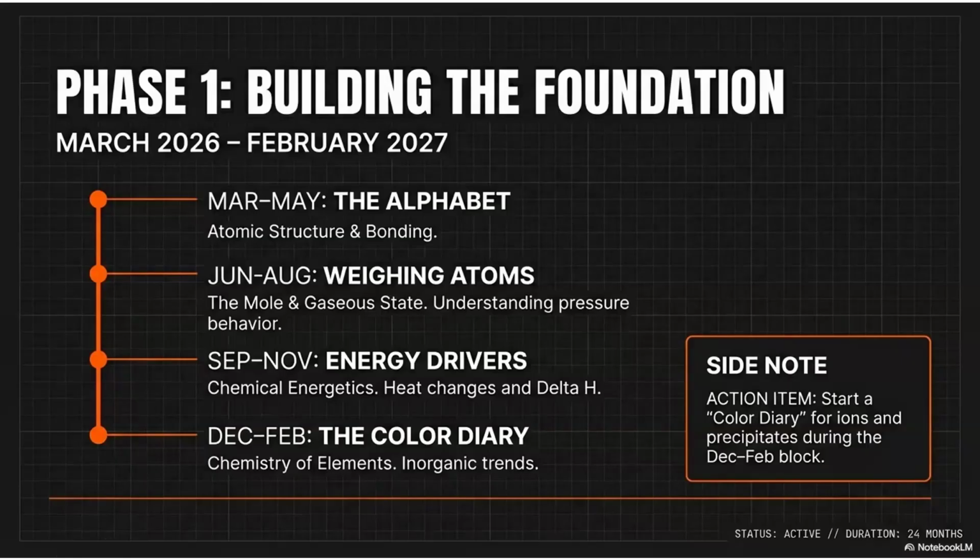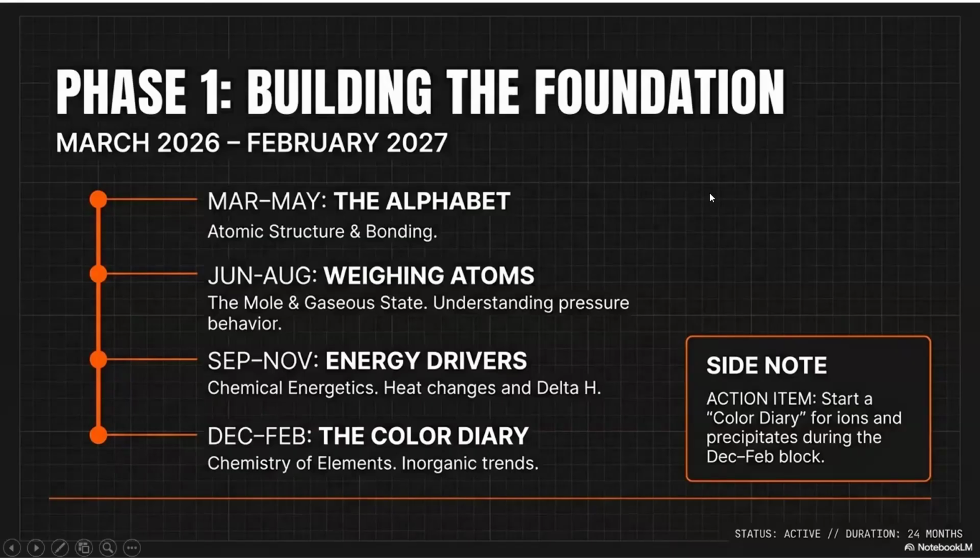From March to May, we are learning the first lesson, atomic structure and bonding. This one is the alphabet. Then from June to August, we are learning about moles and the gaseous state of matter, and there we learn how pressure and temperature affect the different behaviors of molecules, especially gases.